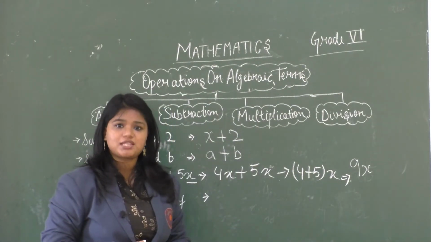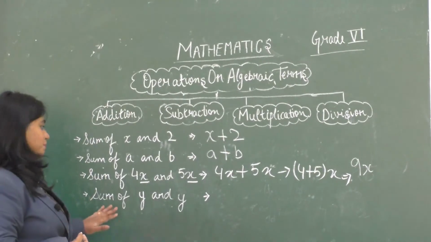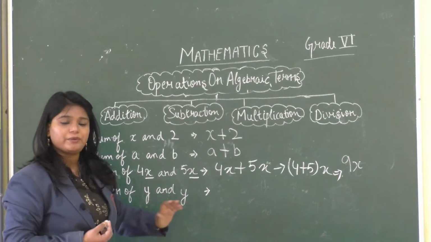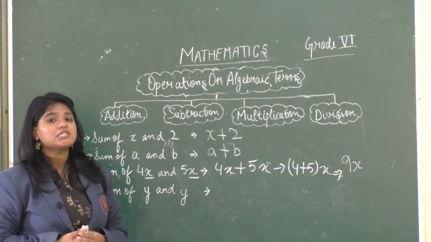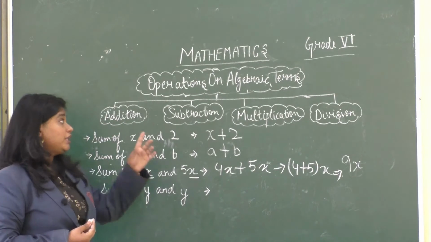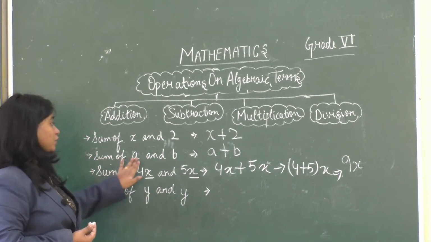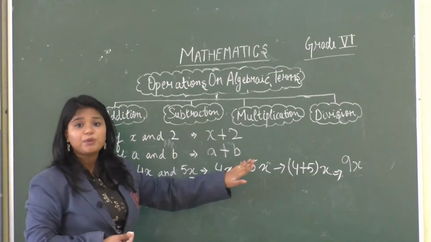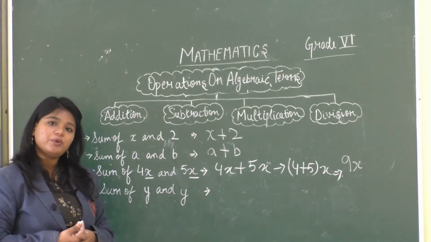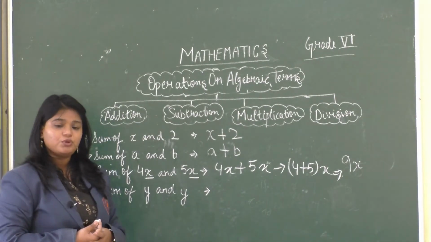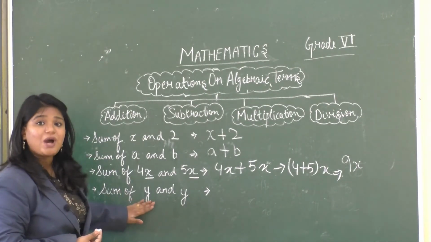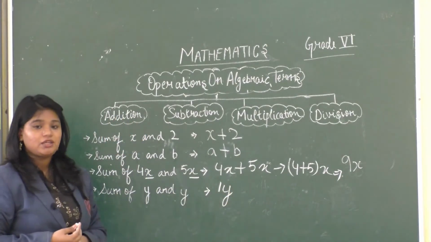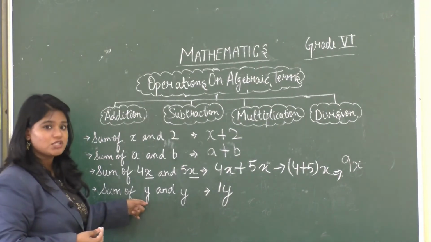Now taking the fourth example. Here the fourth example says you have to find the sum of y and y. Here the variables are the same. In the above example, we saw that the variables were different, so we directly wrote it as a plus b. Here we have the same variables. Now what should we do? Right? So we can write y as 1y, because there is no coefficient for y.